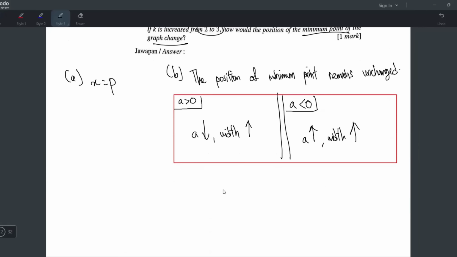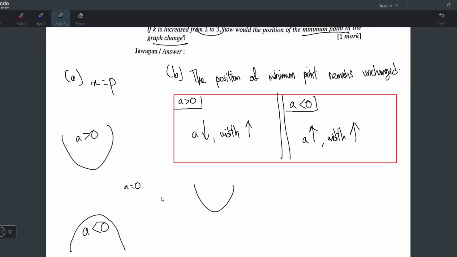So let me explain. Let's say I have two curves, right? So when I change the value of A, what happens is basically the width is changing. Okay. So when your A is positive, this is how it looks like. When your A is negative, your graph will look like this. But what if your A is zero? Imagine your A is zero.